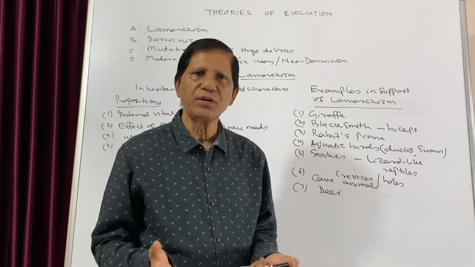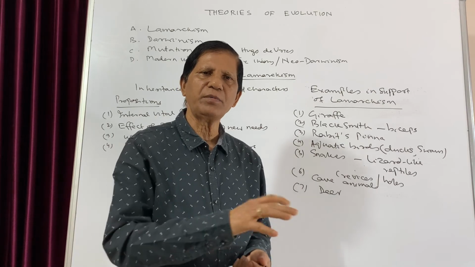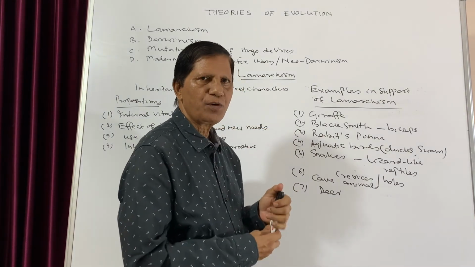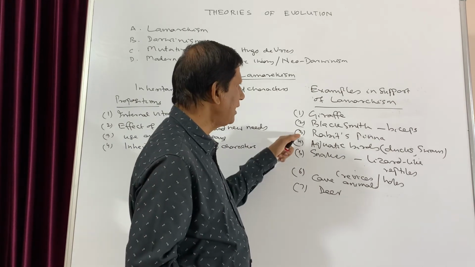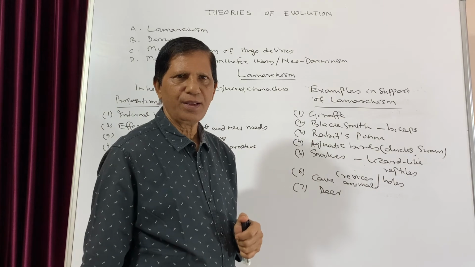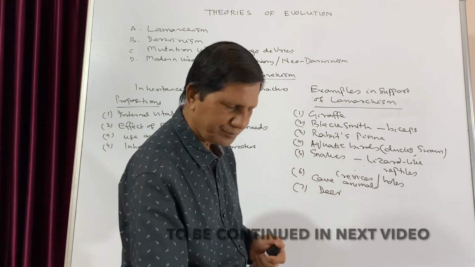And that is how the present day deers can run faster than their predecessors. So these are the different examples which support that actually the acquired characters are inherited. But side by side, it has a lot of criticism.